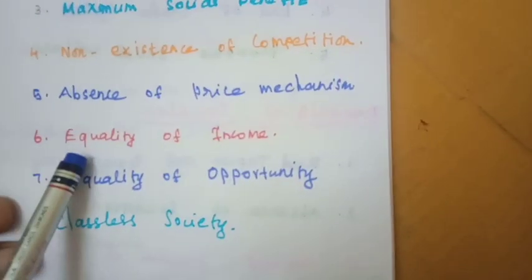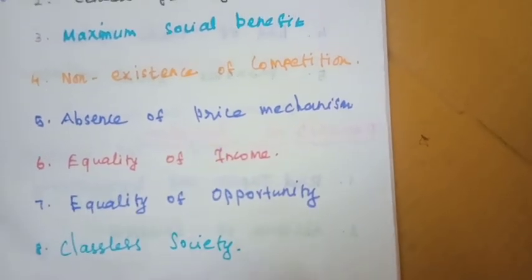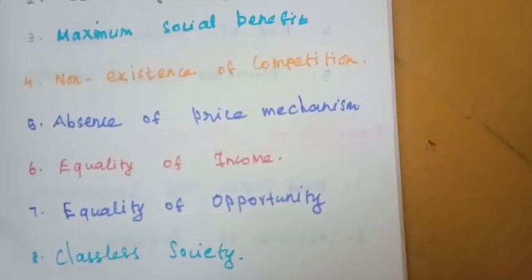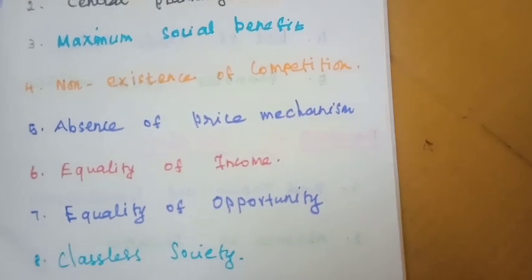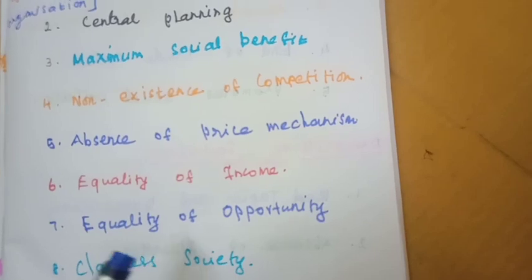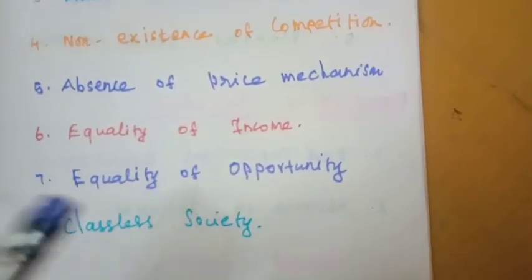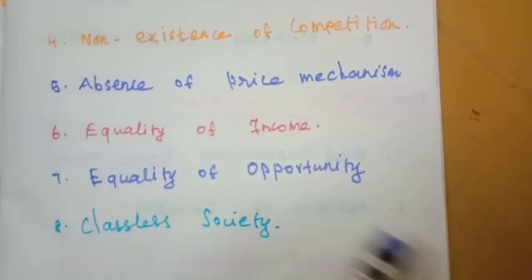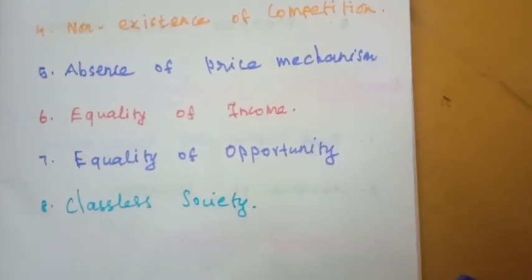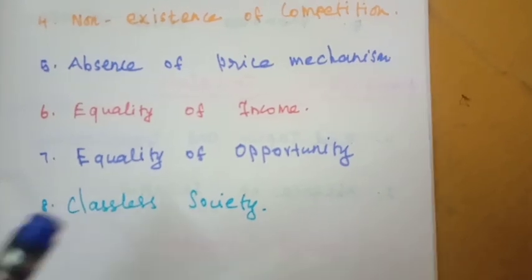The sixth point is equality of income. Another very important feature of socialism is the removal and reduction of inequalities in the economic process. Under socialism, private property and the law of inheritance do not exist. The central planning authority does not allow private people to enter business in the socialist country.